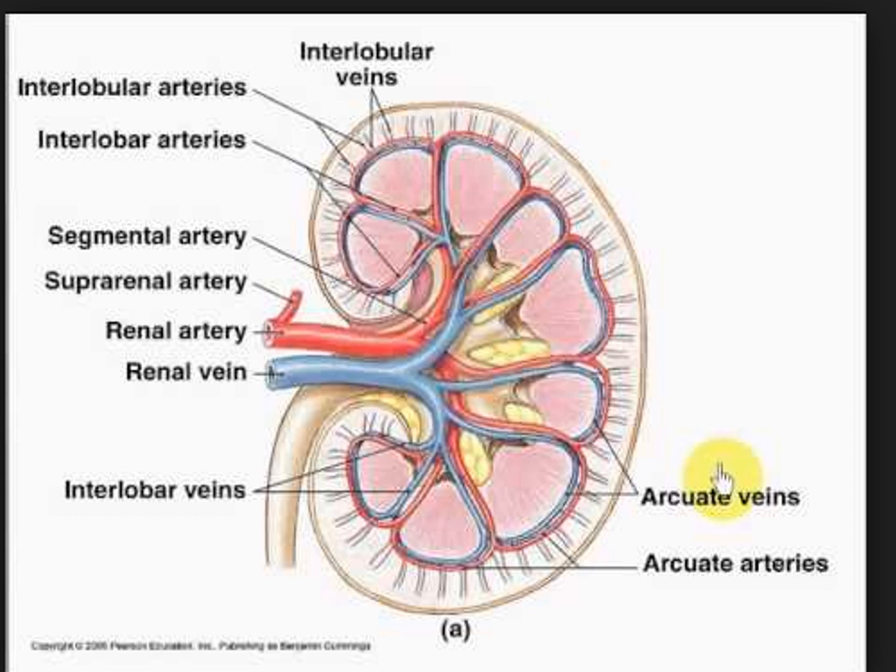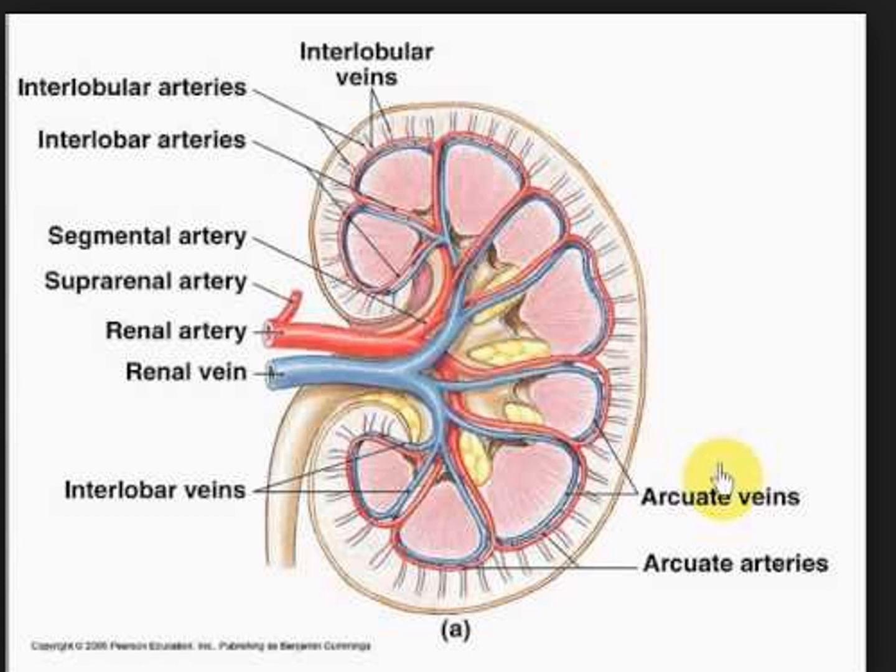Each segmental artery divides into lobar arteries, then the lobar arteries divide into interlobar arteries, further dividing into arcuate arteries, then interlobular arteries and afferent arterioles, and ultimately it passes through the glomerulus and efferent arterioles.